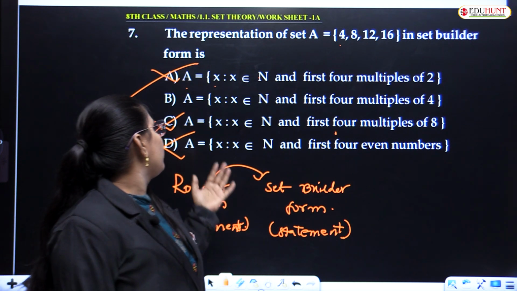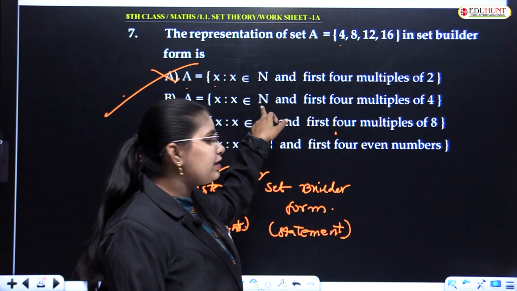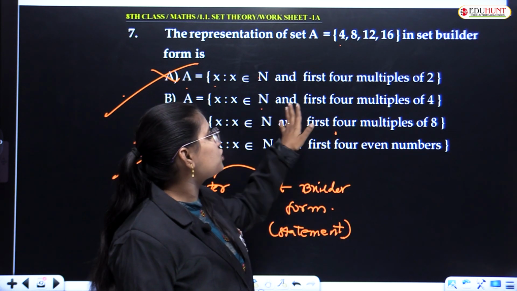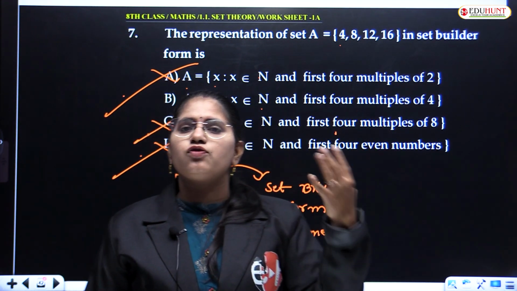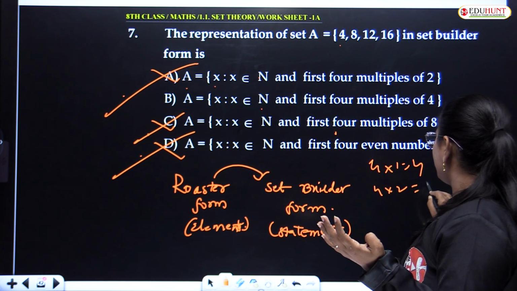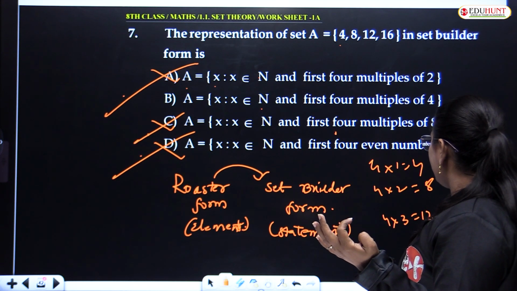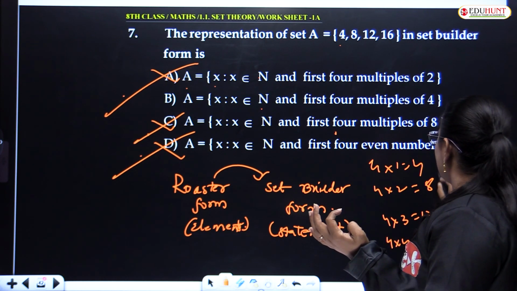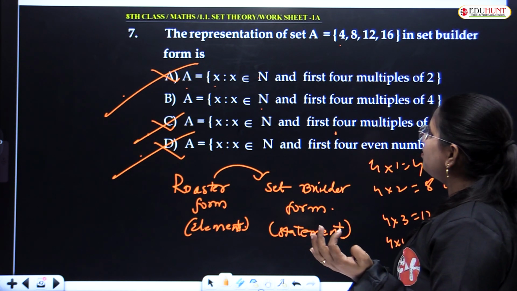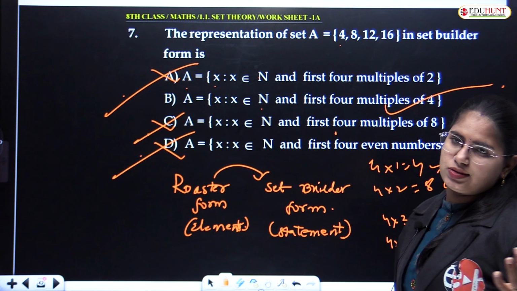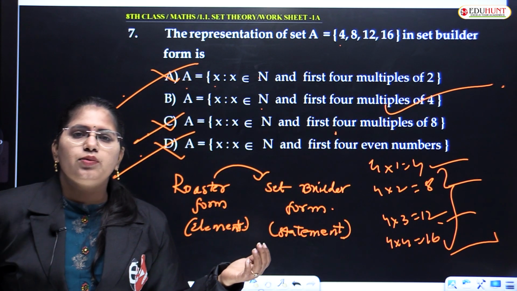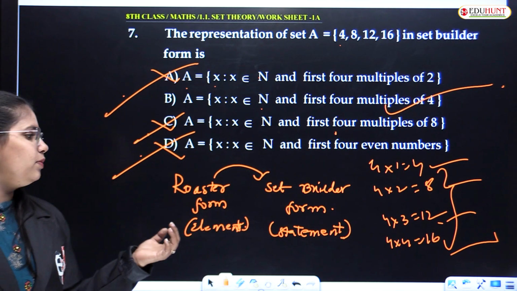So let us check with this option, where x belongs to natural numbers, of course. And first 4 multiples of 4. What are the first 4 multiples of 4? 4 times 1 is 4, 4 times 2 is 8, 4 times 3 is 12, 4 times 4 is 16. These are the first 4 multiples of 4 and all these are natural numbers. So option B will be your answer. Clear? Option B will be your answer.